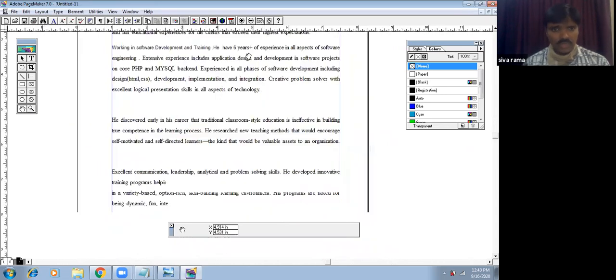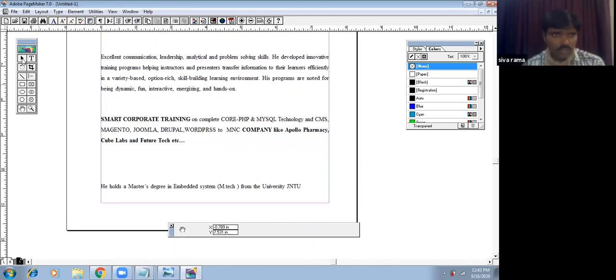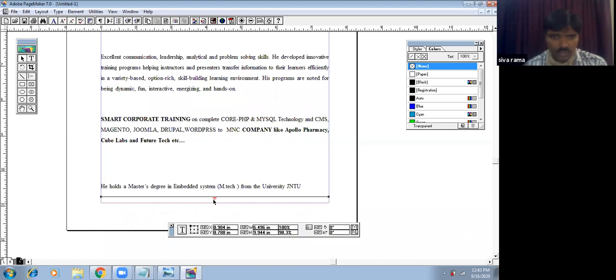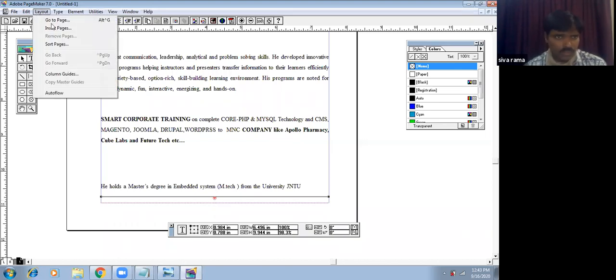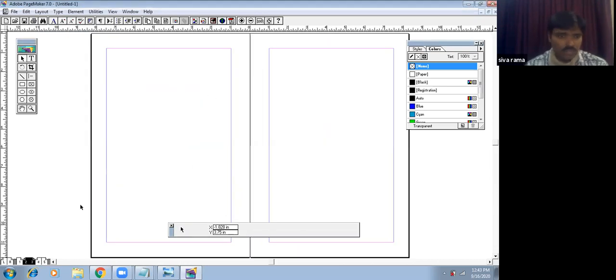We presently have the data on one page only, but I have a lot of data actually. The continuation is showing here, but I want to create a new page. Go to Insert Pages. How many pages do I need to create? I need to create 4 pages. The left side page and right side page are showing. Again, left side and right side pages are showing.